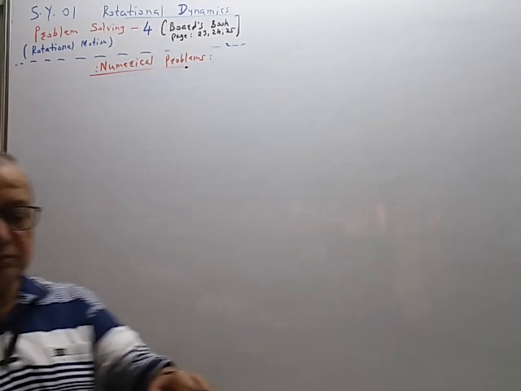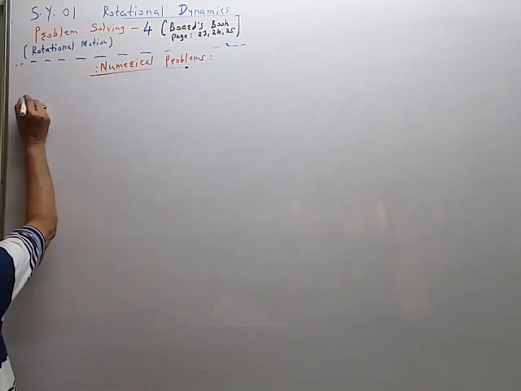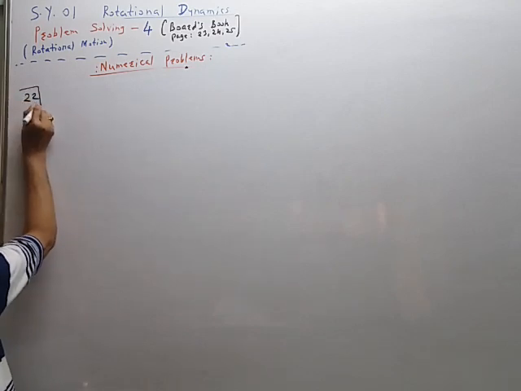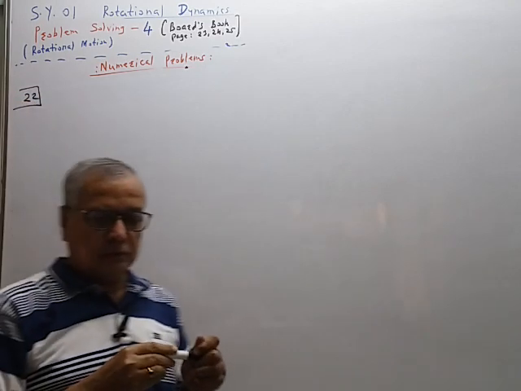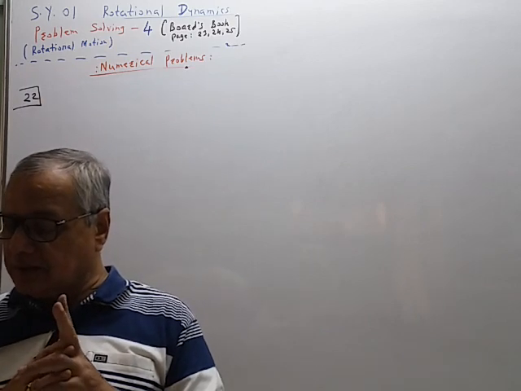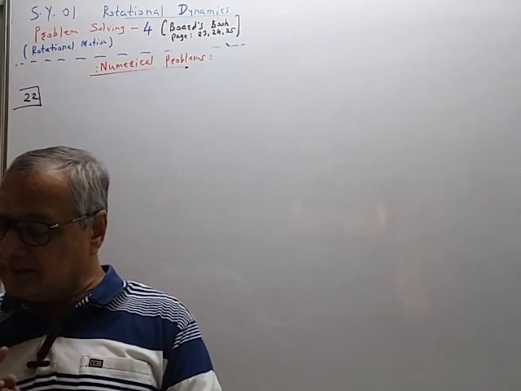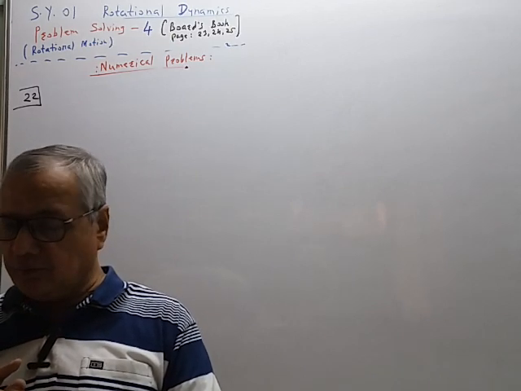Last numerical problem 20. Starting from rest, an object rolled down along an incline that rises by 3 in every 5.